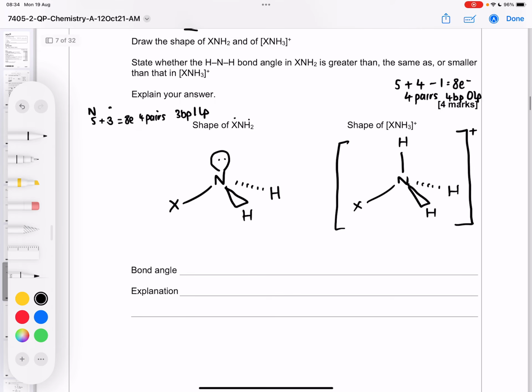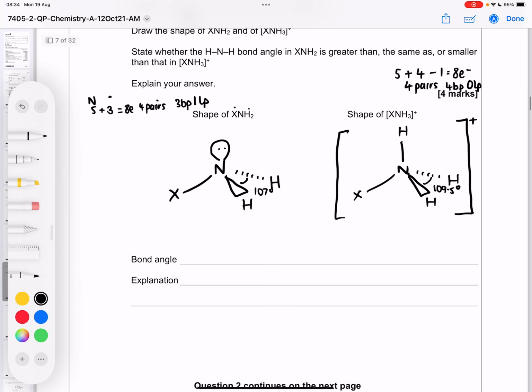And it says, state whether the HNH bond angle, so this bond angle in XNH2 is greater than, the same as, or smaller than that in XNH3. Well, this is pyramidal, 107 degrees, pushed down by the lone pair because lone pairs have greater repulsion, whereas the other one is tetrahedral, equal repulsion from the bond pairs.